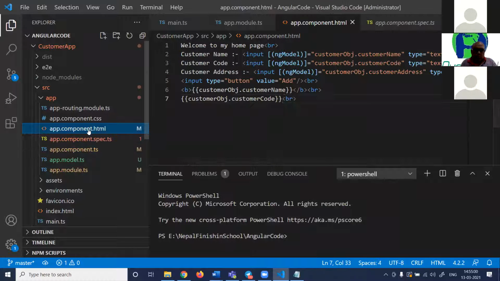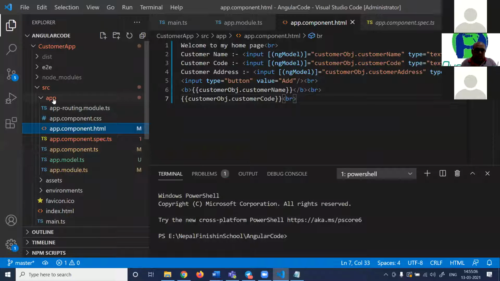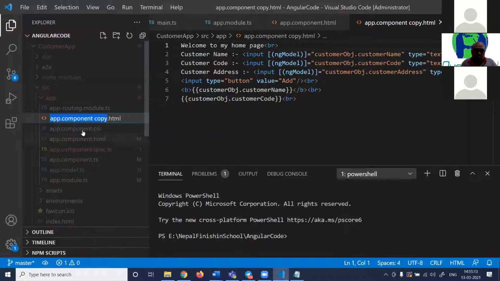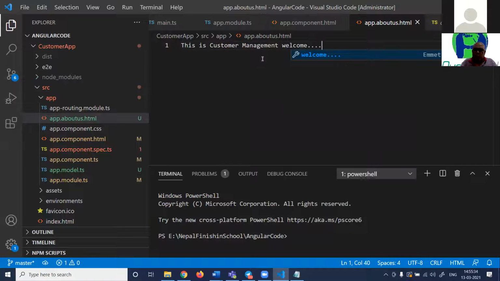Now remember to create an Angular page. So let me copy and paste this. You can see this is UI one, the app component, and I will name this app.aboutus.html. About us means it will talk about the project. So let us say this is a simple customer application. This is a customer management system. Welcome and so on, right? So a simple about us page.